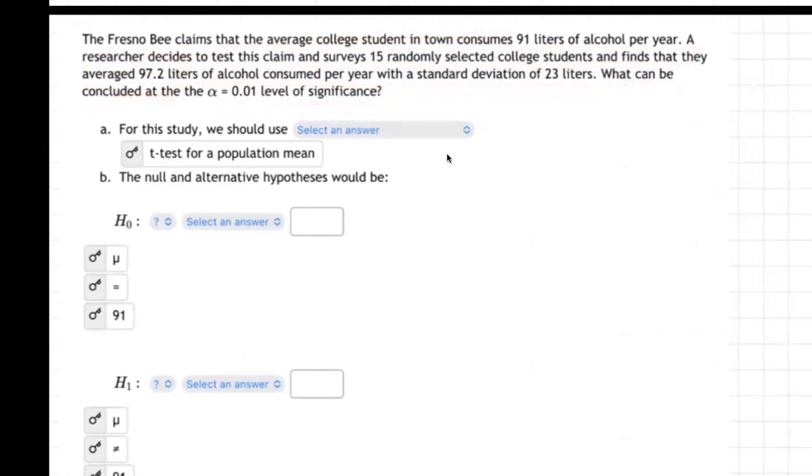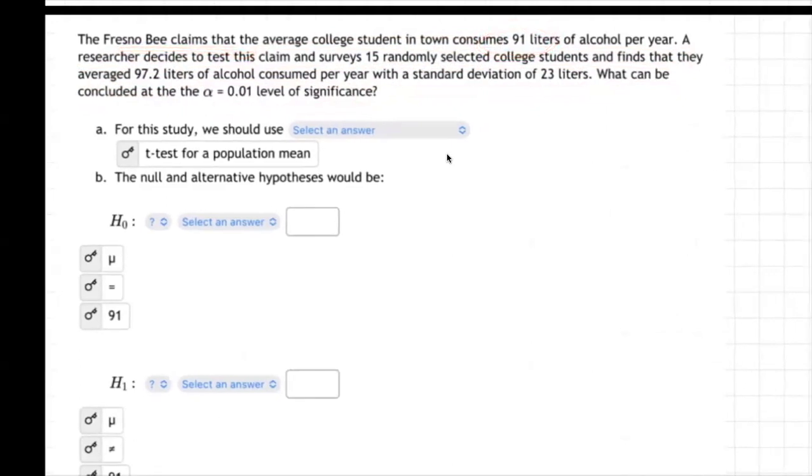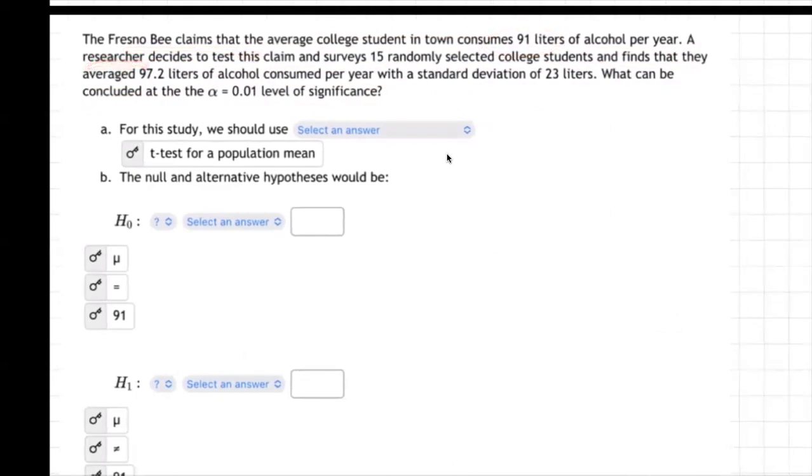So on the surface, it looks like, yeah, the Fresno Bee said the average college student at Fresno State consumes 91 liters of alcohol. A researcher grabbed 15 randomly selected college students and found they averaged 97.2, which is even more than 91. So maybe it's true, but maybe that was a lucky sample. I mean, it's only 15 college students. Maybe it's lucky and really the average is 91. And so we'll see.